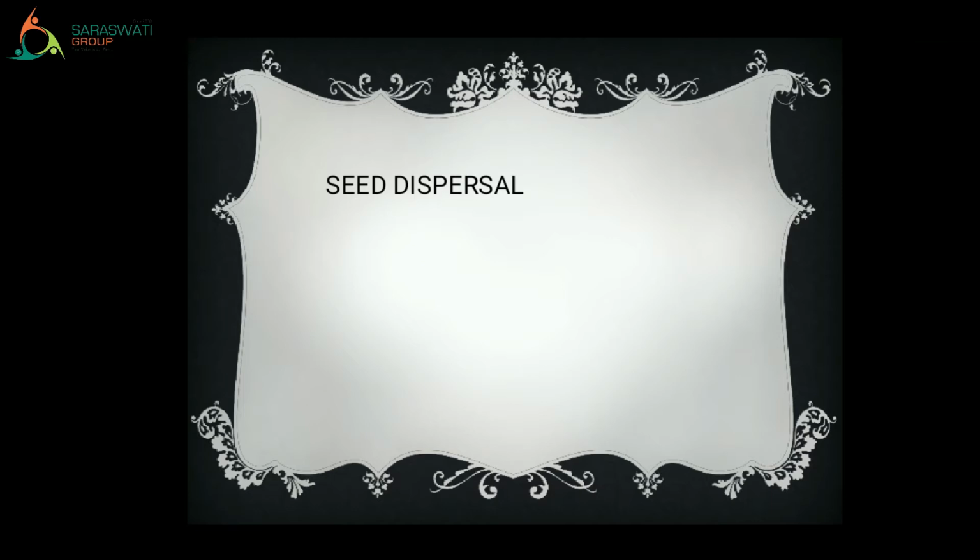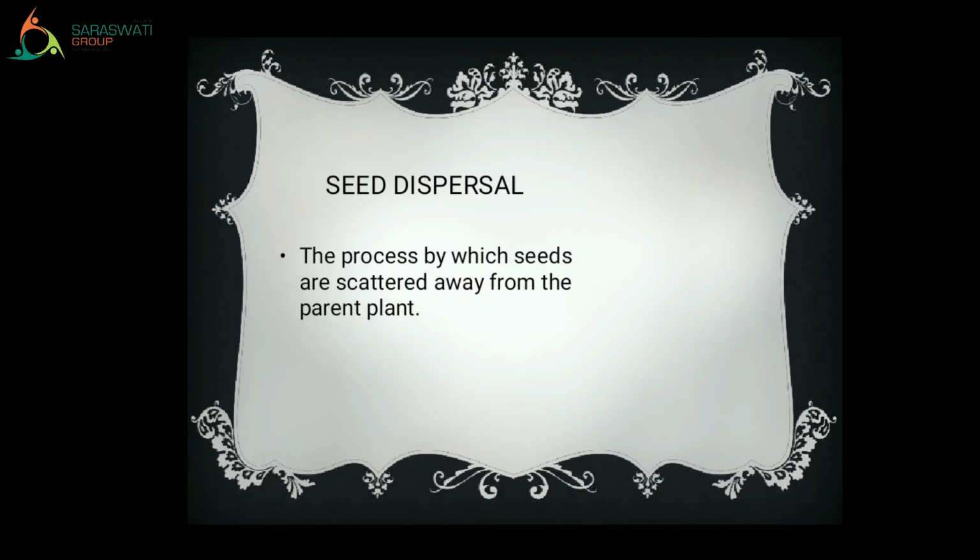Seed dispersal. What is the meaning of it? The process by which seeds are scattered away from the parent plant. It means the seeds will go far from its original place with the help of different factors. There are so many birds and animals and many other factors which are related to the seed dispersal process, right? That we will see in the chapter.